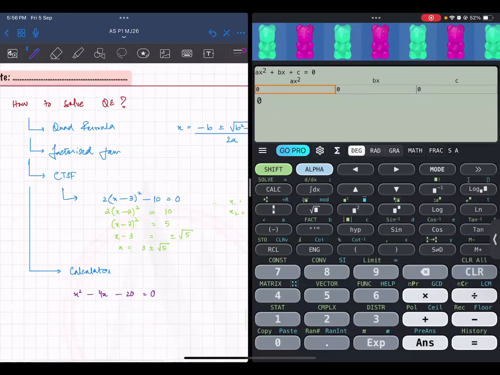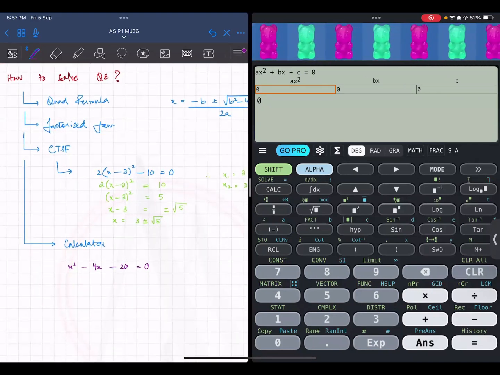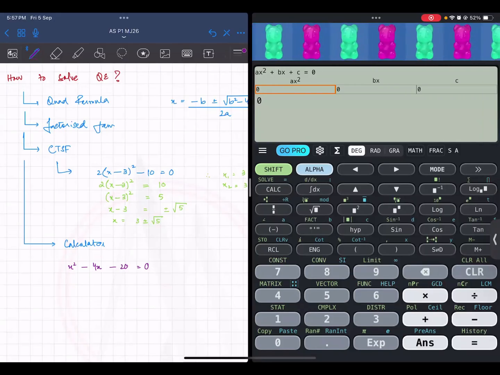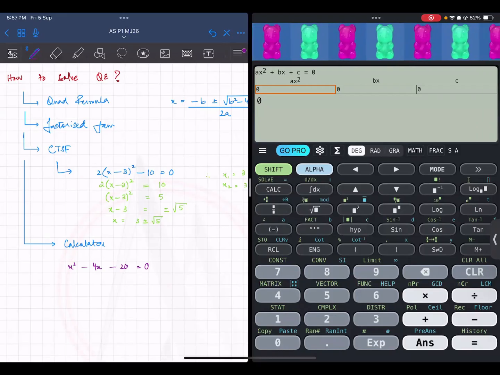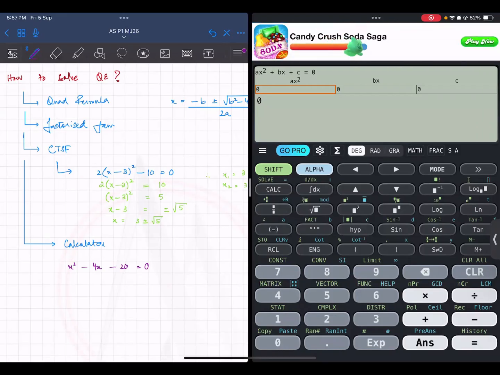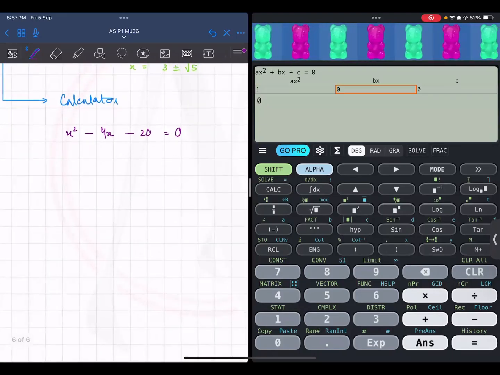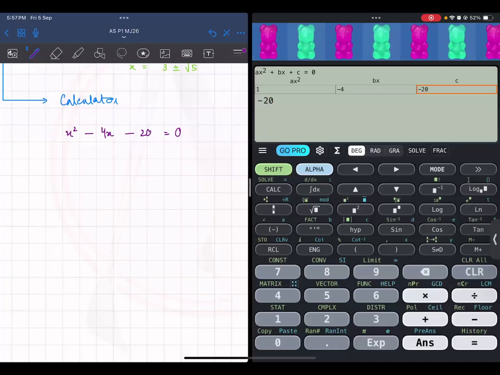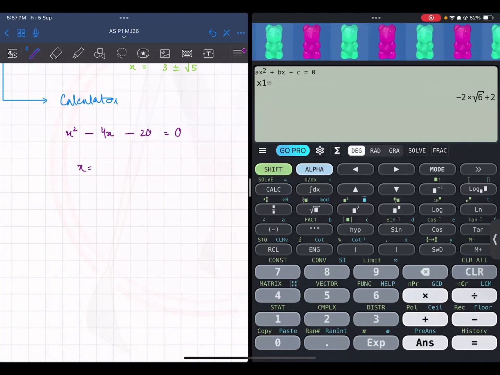Try to explore the calculator a little, go here and there. You go into equations, there will be polynomial, or else this kind of equation will be written, a quadratic equation is equal to 0. Once you have this, then you input the coefficients, a, b and c, that's it. So a here is 1, in the equation which I have written now. b is -4 and c is -20, and then you just press equals, and it would give you the answer. So x is equals to